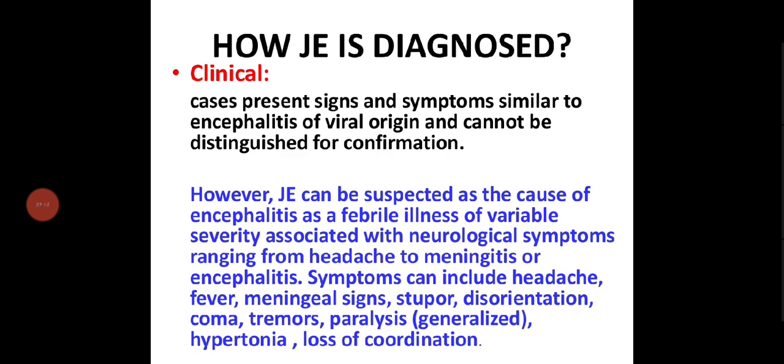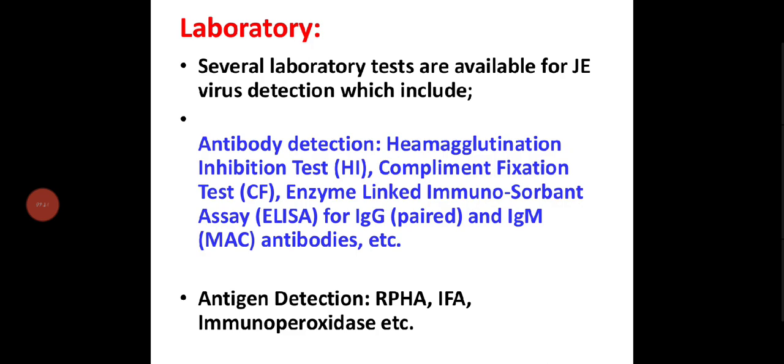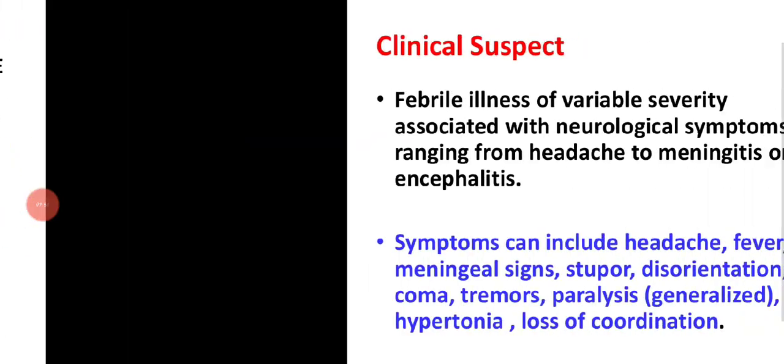But some symptoms are headache, fever, meningeal signs, stupor, disorientation, coma, tremor, paralysis, that is generalized paralysis, hypertonia, and loss of coordination. And laboratory investigation, several laboratory tests are available for JE virus detection, which include antibody detection, that is hemagglutination inhibition test, complement fixation test, enzyme linked immunosorbent assay, which is ELISA, for IgG, that is paired IgG, and IgM, MAC test, and antibodies, etc. Antigen detection can be done by RPHA and IFA, immunoperoxidase, etc. Those are the tests which are done in the laboratory to identify the JE virus.